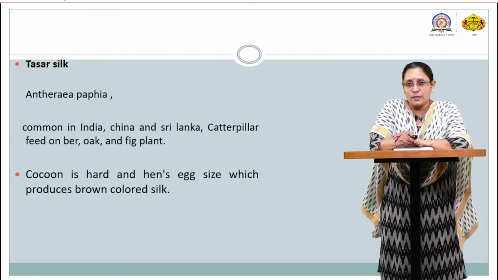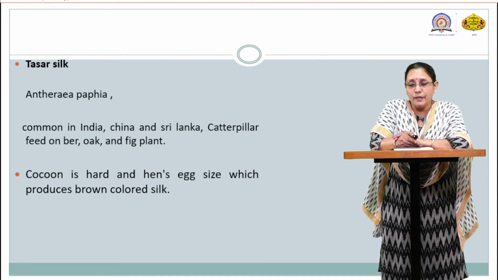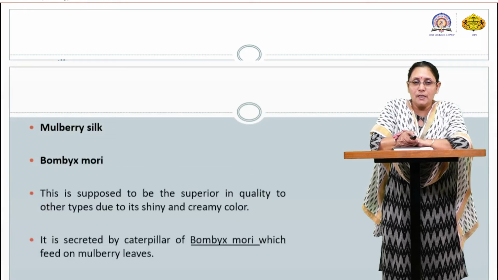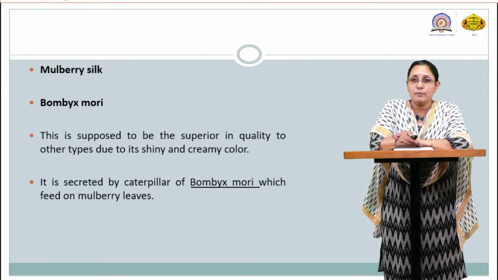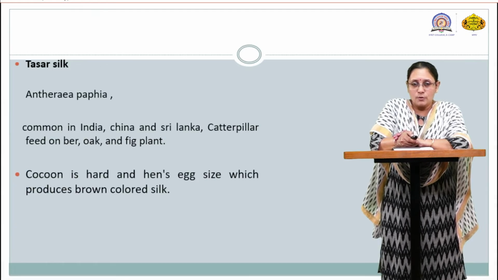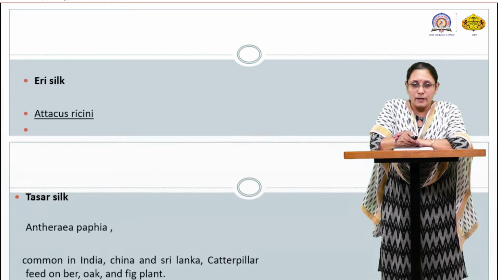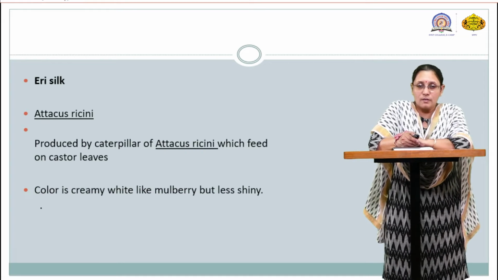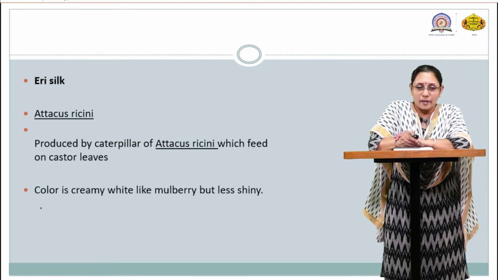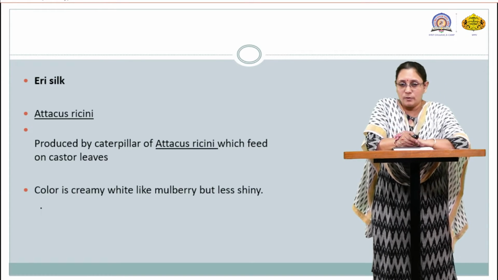Such types of insects which are able to feed on a variety of plants, we call polyphagous, while the previous insect feeds strictly on mulberry leaves or mulberry plant, that is why we call it monophagous. So, this is about monophagous and polyphagous. Now, we turn towards the airy silk. Attacus ricini is the scientific name of this airy worm, produced by the caterpillar of Attacus ricini, which feeds on the castor leaves. Basically, airy silkworm is ready to feed on the castor leaves.